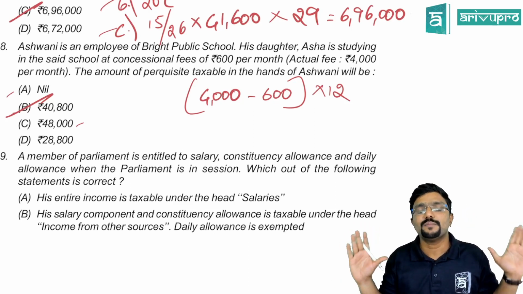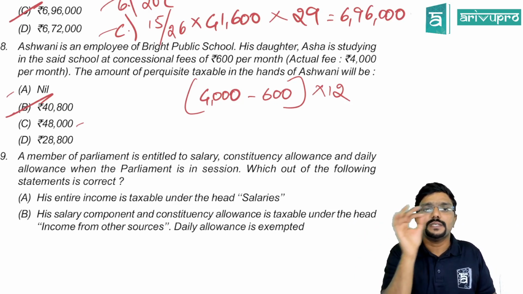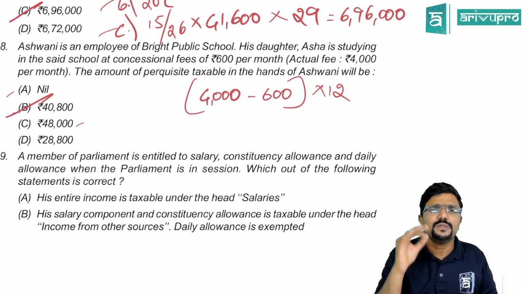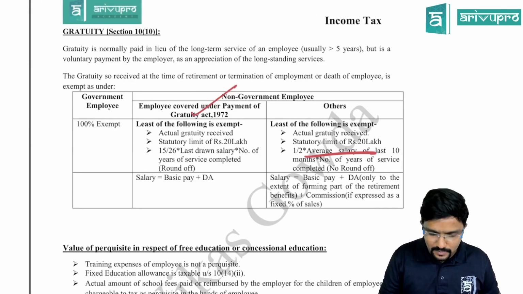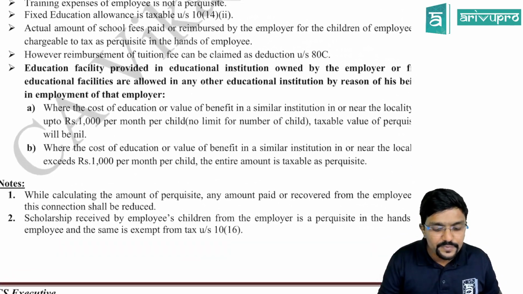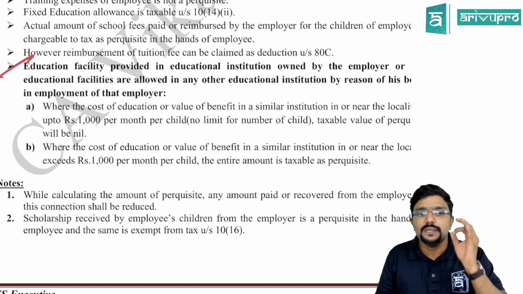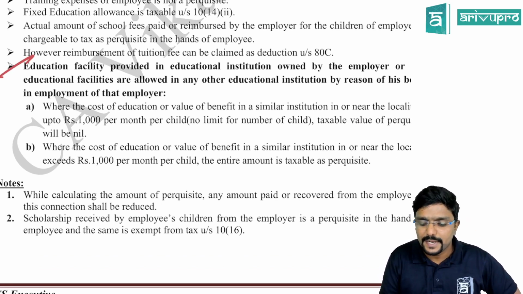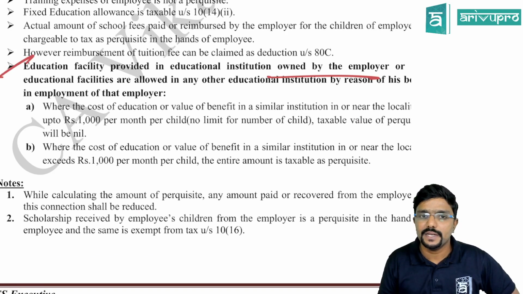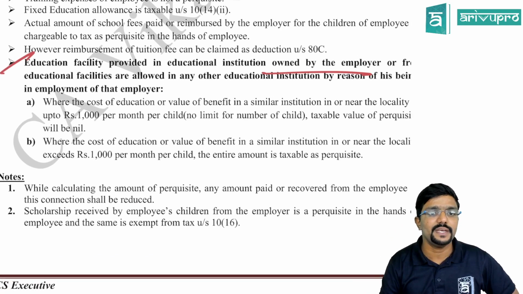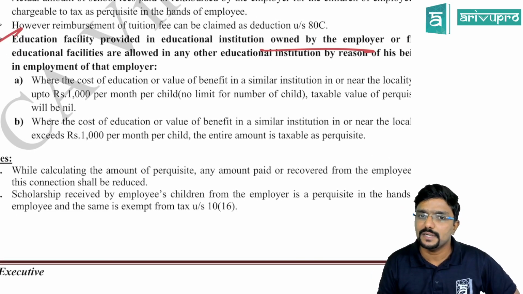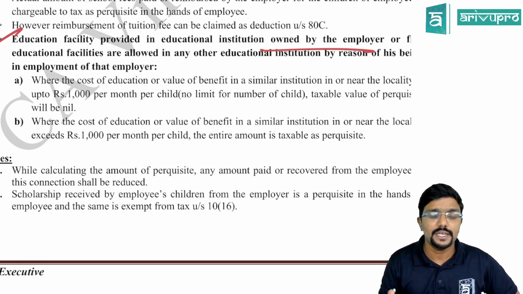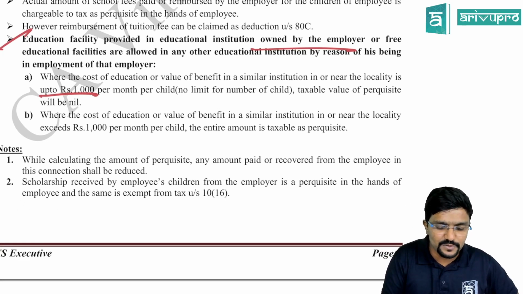The law is clearly telling, income tax provision: only if the cost of education in a similar educational institution in a similar locality is up to 1,000 rupees, the taxable perquisite is nil. If not, the entire amount is taxable. I will also show you here. You can see this bullet. Education facility provided in an educational institution owned by the employer, or education facility allowed in any other institution by reason of the employee being in employment. Okay. What are the two things? Where the cost of education or value of benefit in a similar educational institution in or near the locality is up to 1,000 rupees per month per child, no limit for number of children, the taxable value of perquisite will be nil.